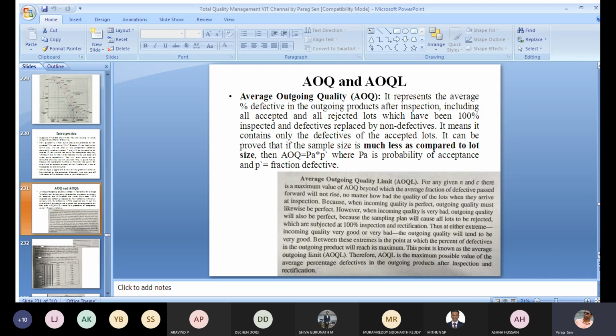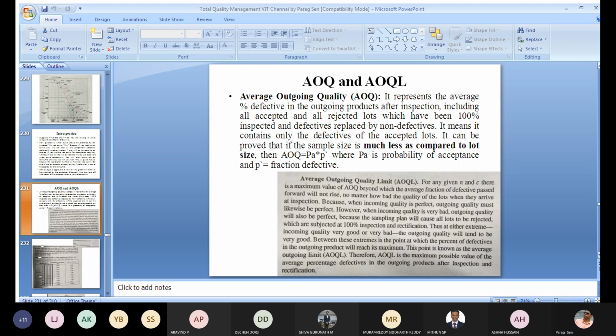Now, if the lot is very good, if you deal with a very good lot, then obviously your average outgoing quality will also be very good because it will contain less amount of defectives. Now, if your lot is very bad, that means if there is a lot of defects present in your lot,